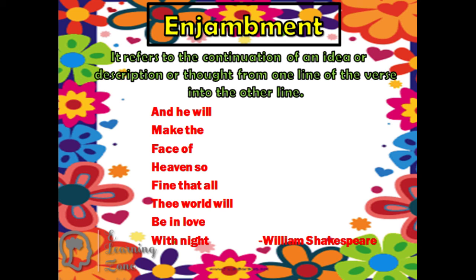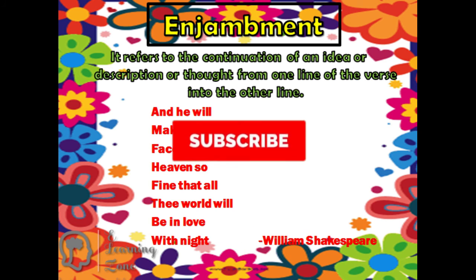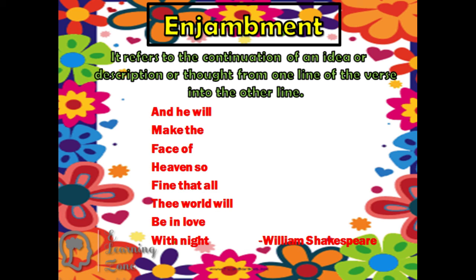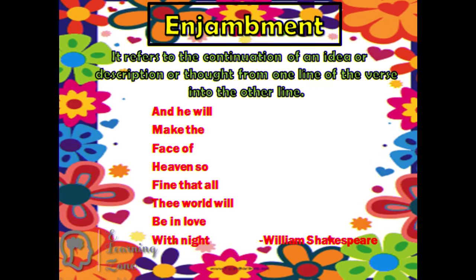This is written by William Shakespeare. This is a very good and classic example of enjambment. What happens here is there is no full stop, no comma, no punctuation mark. So enjambment refers to the continuation of an idea, description or thought from one line of the verse into the other line without the use of any punctuation mark.